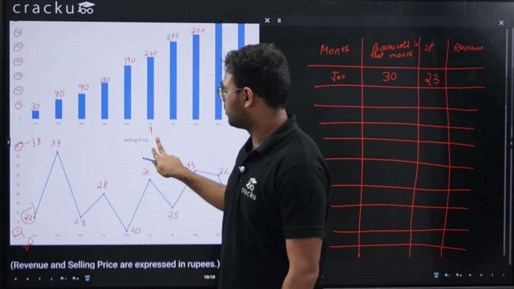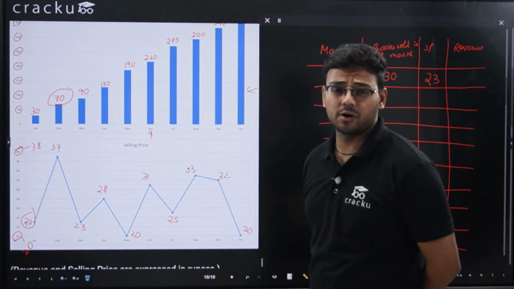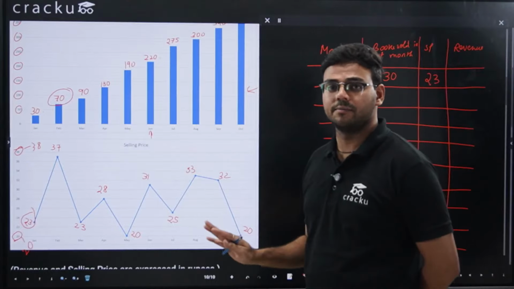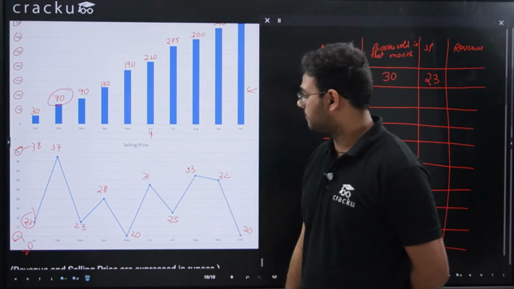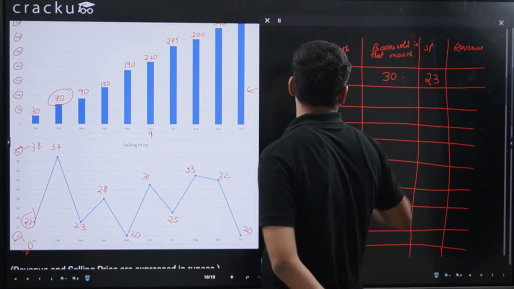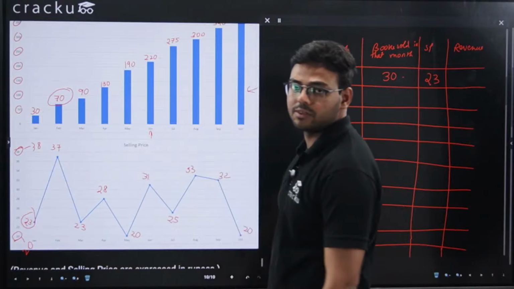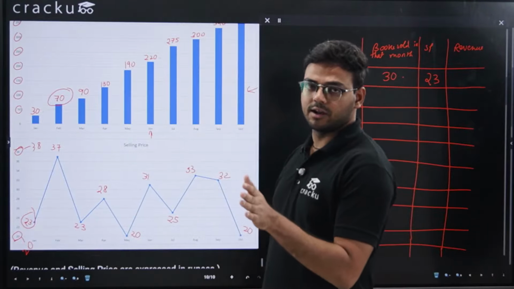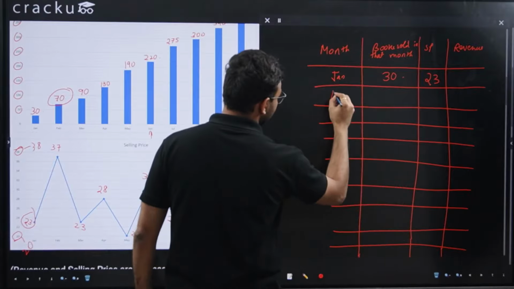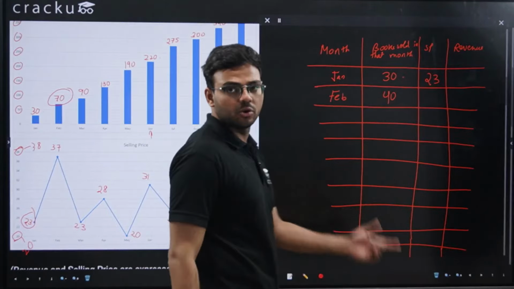Now let's take February. The cumulative number of books sold is 70, which means the total number of books sold up till the month of February is 70. Up till January there was 30, and up till February there are 70 books. So this definitely means that in the month of February, 40 books should have been sold.